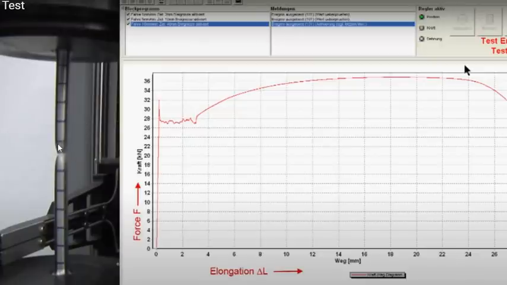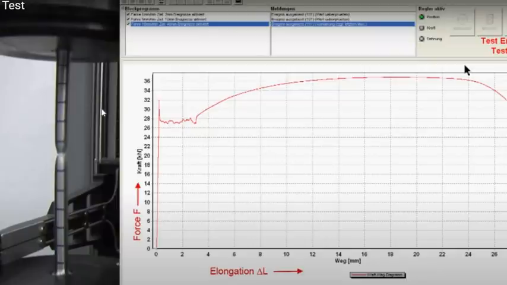If we change the specimen, for example the gauge length, the diameter, or the shape of the specimen, then the entire values of this graph will vary. So we don't get any standard property from this graph.